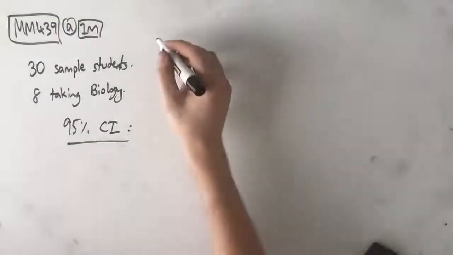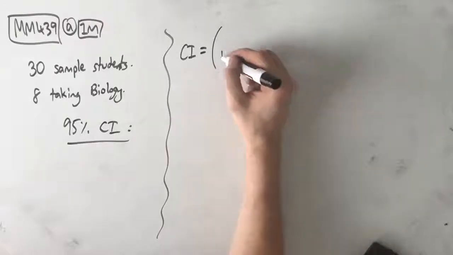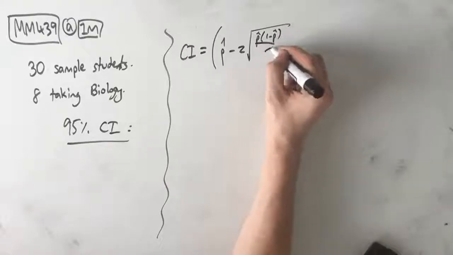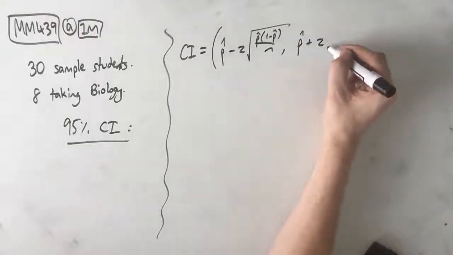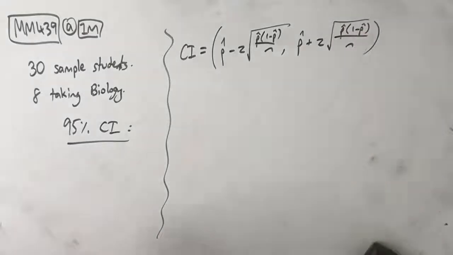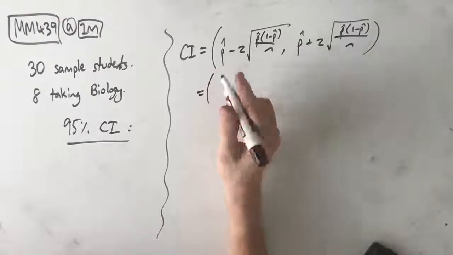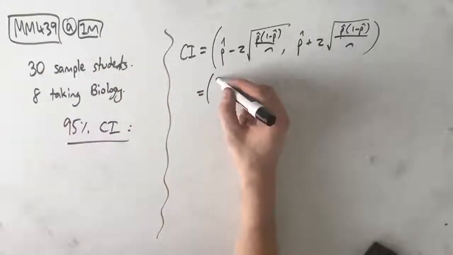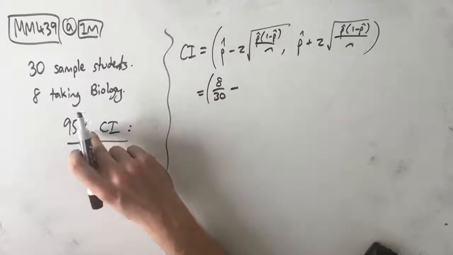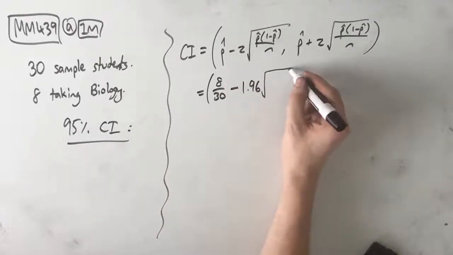Awesome. So a 95% confidence interval we can say is equal to p hat minus z outside of root p hat (1 minus p hat) over n. And you should be able to remember this by the time you come to your exams. Where p hat is our proportion of students taking biology, so 8 out of 30, minus our z value, which for our 95% confidence interval is 1.96. That's something else that you should remember as well.